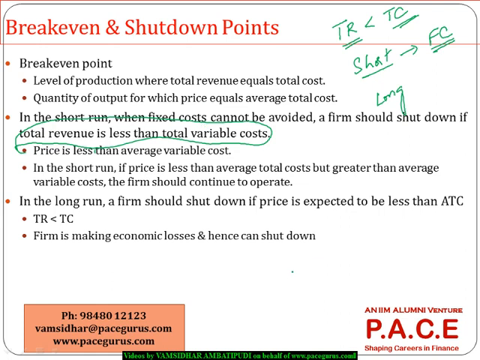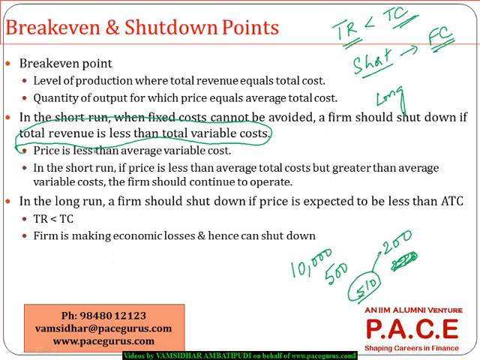Let's say I am incurring a fixed cost of 10,000 bucks, and a variable cost of some 500 bucks per unit, and let's say I have produced 200 such units. And I am selling each unit at 510 bucks.